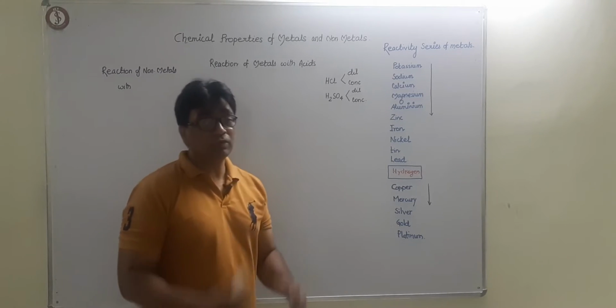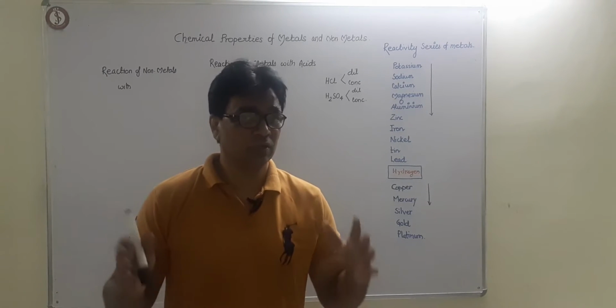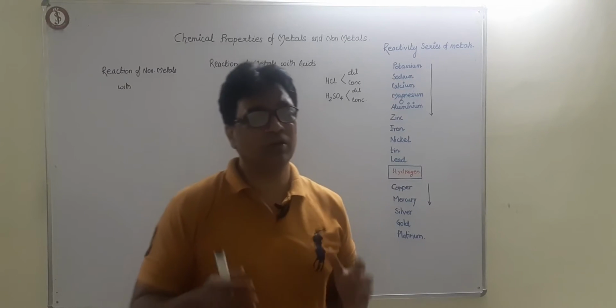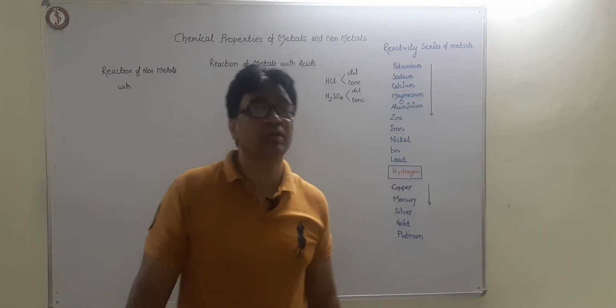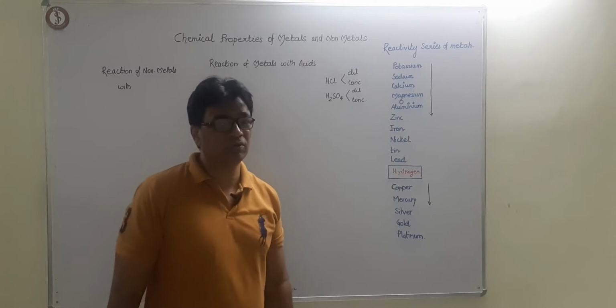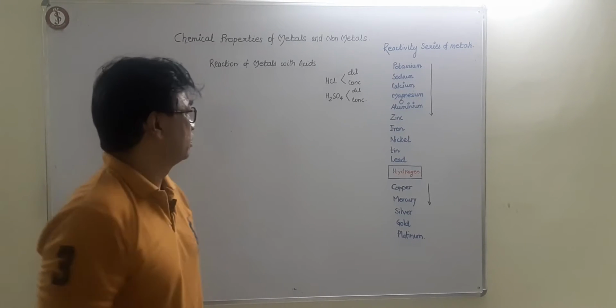So what is the meaning of a dilute acid? Dilute acid means, like it's a normal dilution. In water, if you put some acid and the percentage of acid is very less, then it is a dilute acid, and when the percentage of acid is more, might be more than 30%, then it starts becoming concentrated.